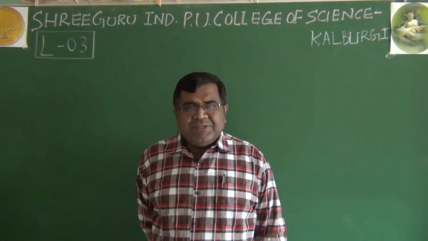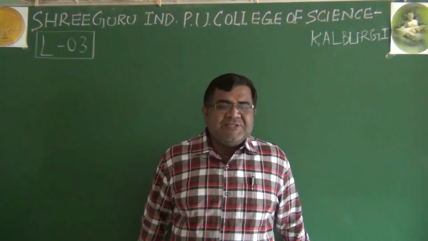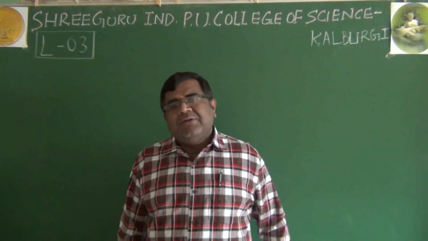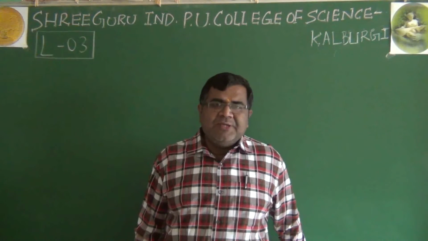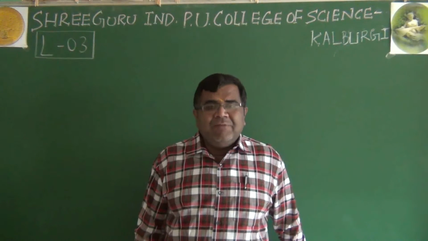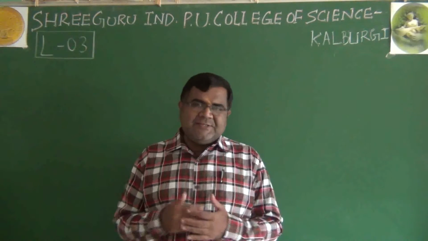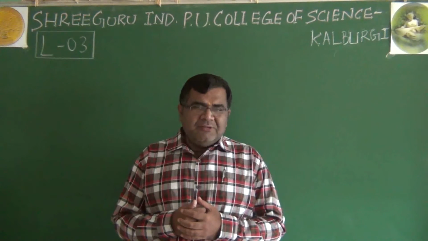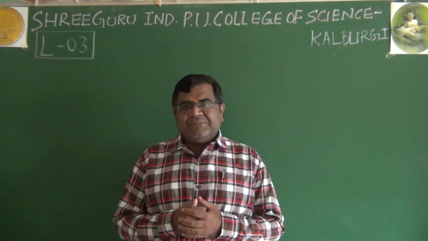In the last class we started learning about the types of chemical reactions based on their speed. We classified these reactions into three categories. The first being very fast reactions. We said that ionic reactions are the example of this type of reactions, which occur in nanoseconds.